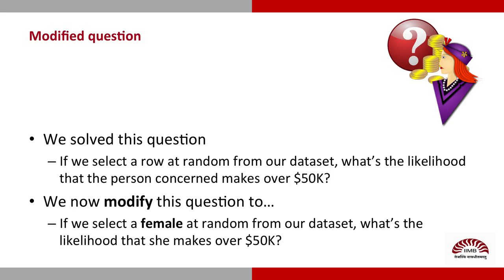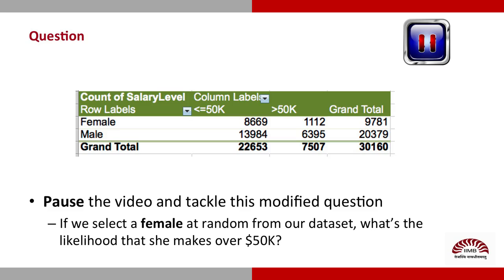Next, I'll modify a question just a little and check if you've absorbed our line of reasoning. I ask you, what's the probability that a female picked at random from this dataset makes over 50K? Don't worry, I'll even put up the pivot table for you. Just pause the video so you can carry out a quick calculation. And don't worry if you got everything wrong. The idea is for you to check how far you can reach in your arguments. I hope you really took the time off.